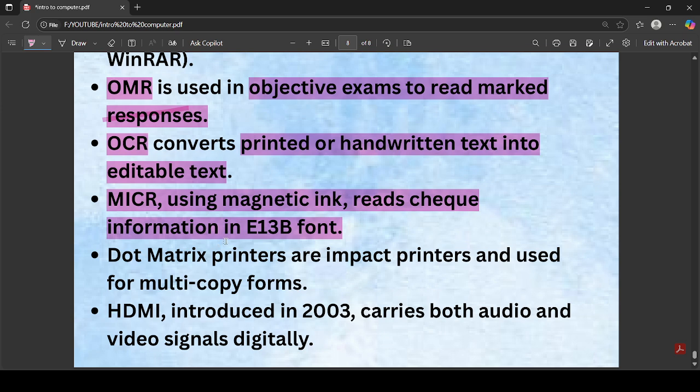Then we have the dot matrix printer. Dot matrix printers are impact printers and used for multiple copy forms. So it might be asked which of the following is the impact printer, laser or dot matrix. So it's a dot matrix printer. And we have SDMI. Basically SDMI, as I already said, carries both audio and video signals digitally, right?